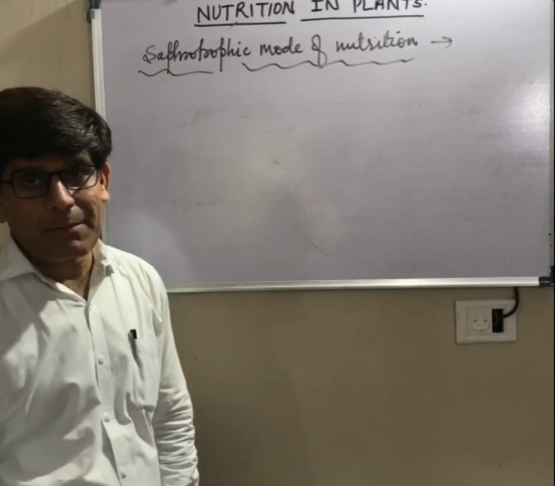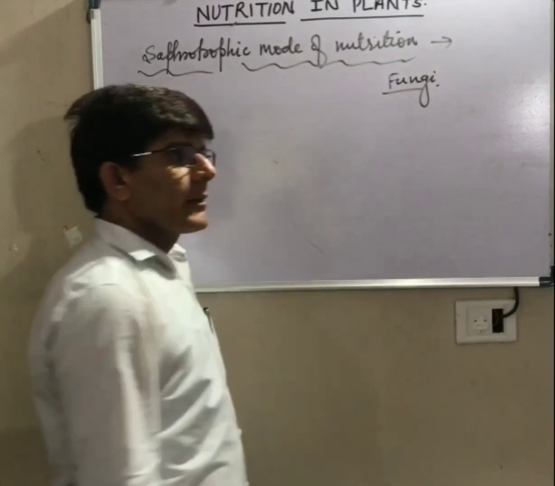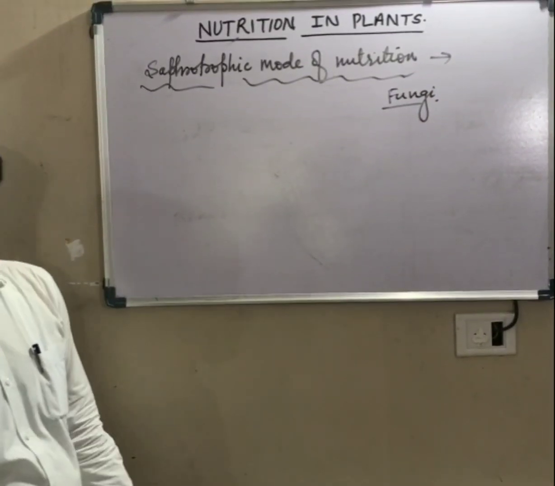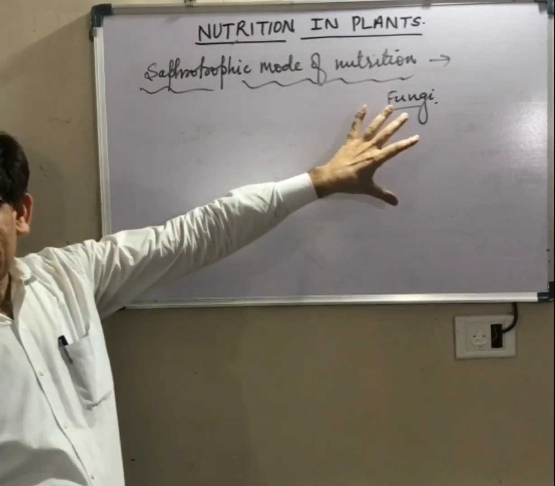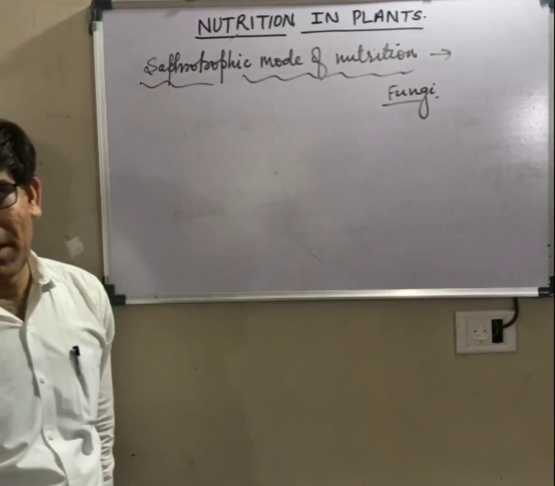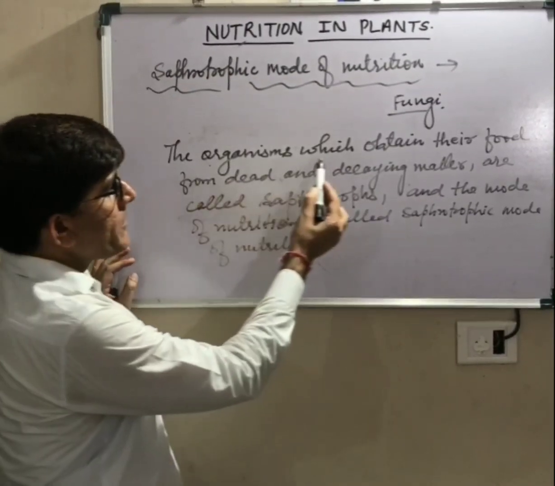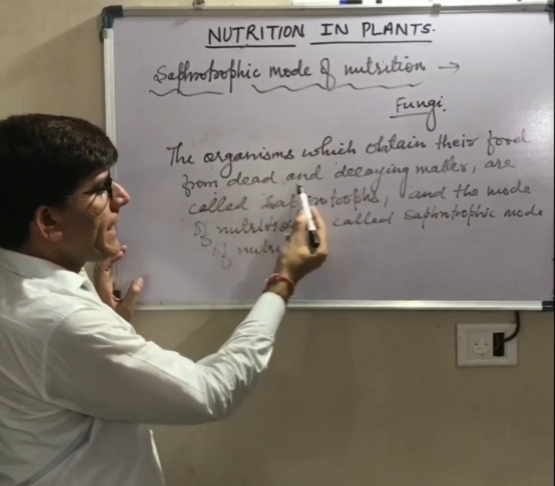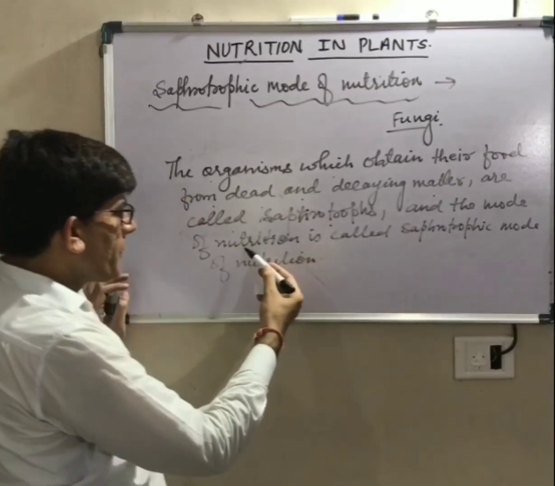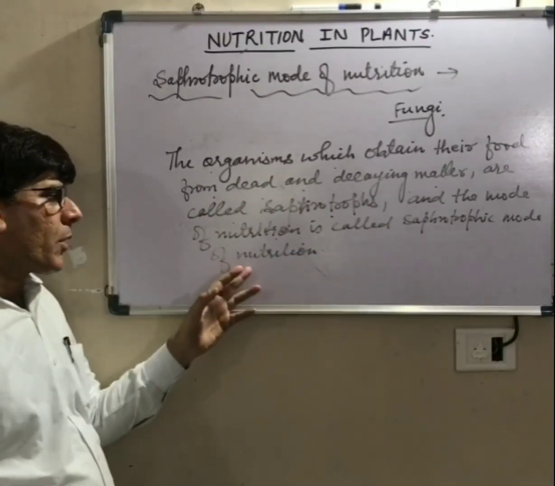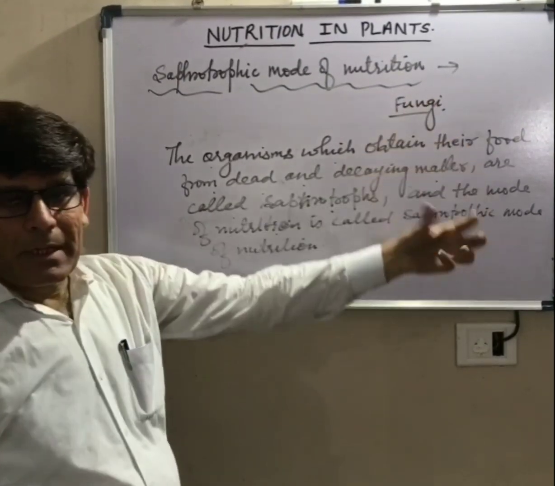Some organisms get their nutrients from dead and decaying matter. For example, fungi. These organisms are called saprotrophs, and this kind of mode of nutrition is known as the saprotrophic mode of nutrition. The organisms which obtain their food from dead and decaying matter are called saprotrophs, and the mode of nutrition is called the saprotrophic mode of nutrition. For example, fungi get their food from dead and decaying matter.